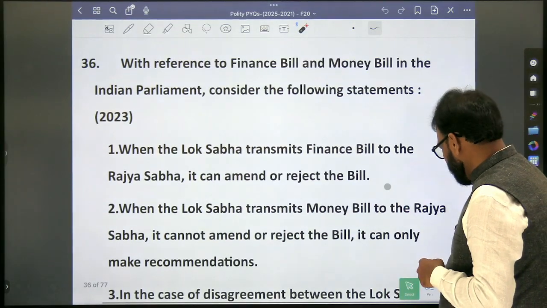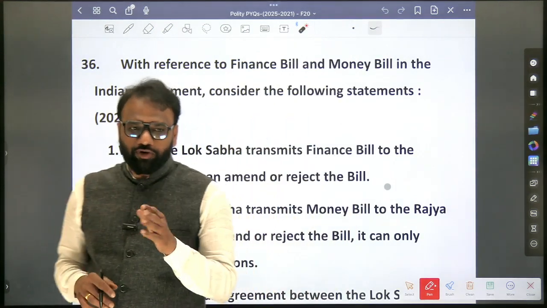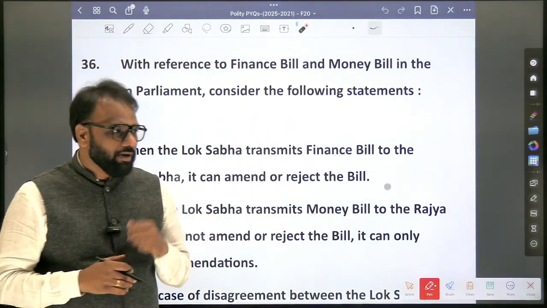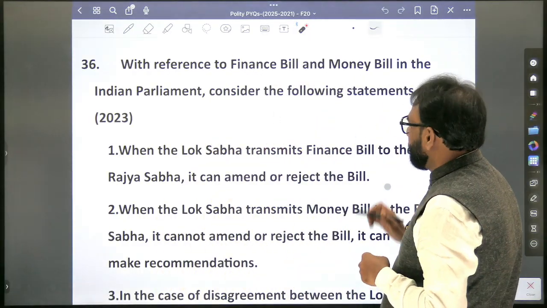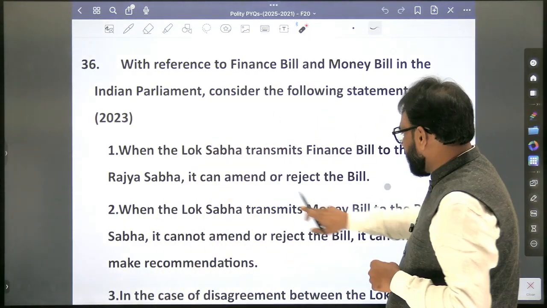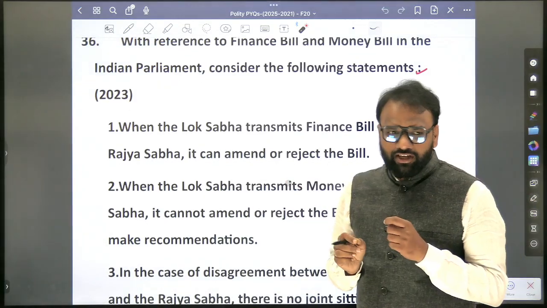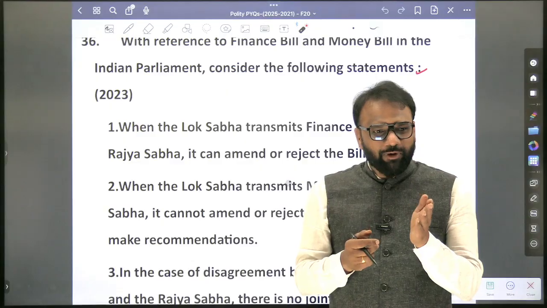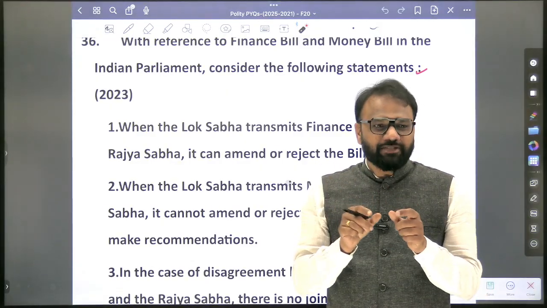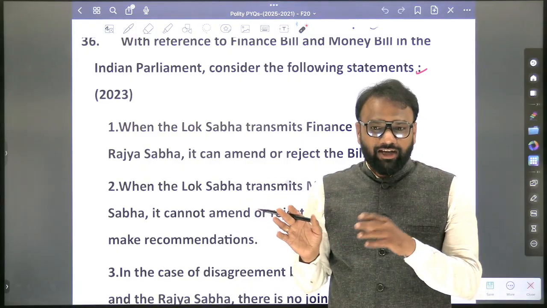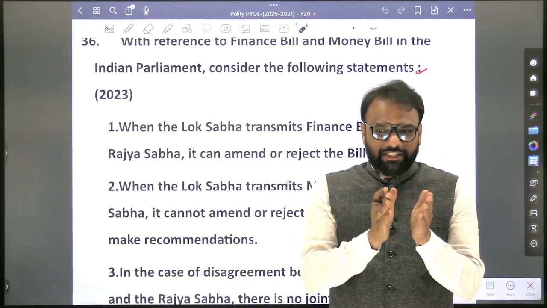This is tricky. First time they have asked a question on finance bill. Before this, they never asked a question on finance bill 192. With reference to finance bill and money bill in the Indian Parliament, consider the following statements. They have taken only the common features of finance bill 1 and 2 and framed the question, otherwise it would have led to confusion. That's why I asked you to prepare the common features of finance bill 1 and 2.